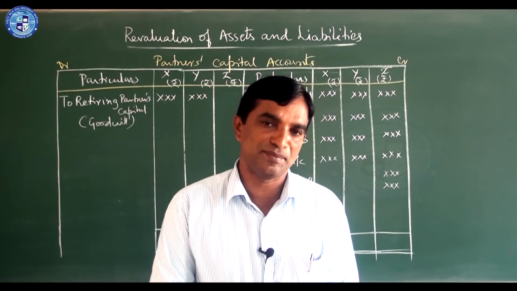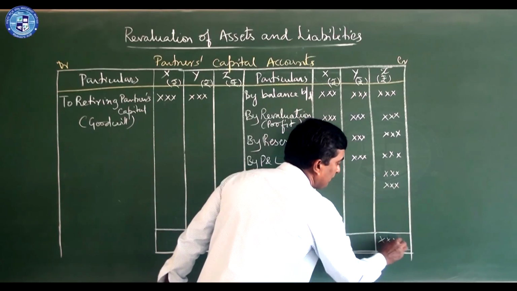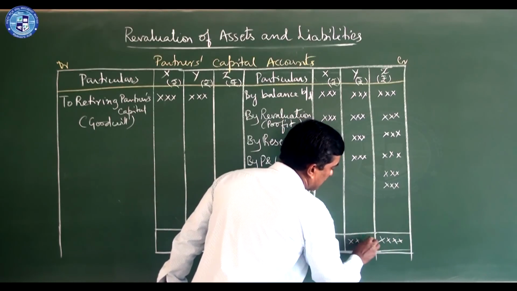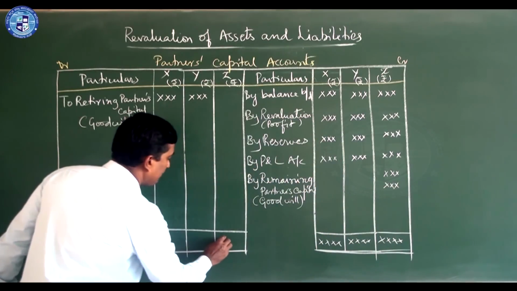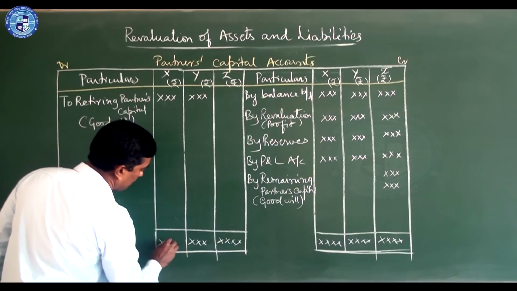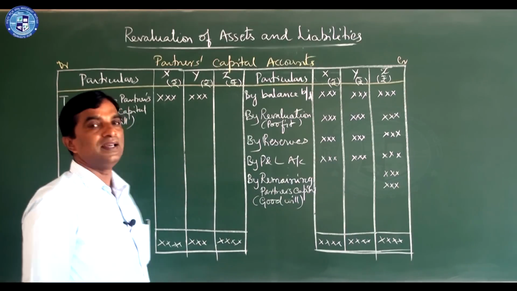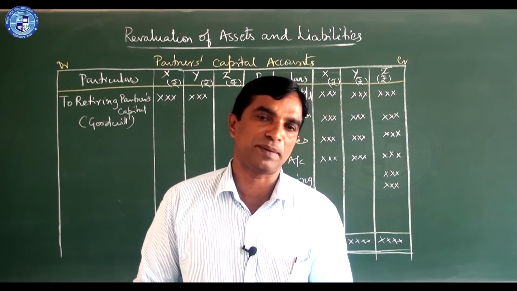Then settlement comes. Before settlement, we should total both the sides. Now the thing is different from admission of a partner.